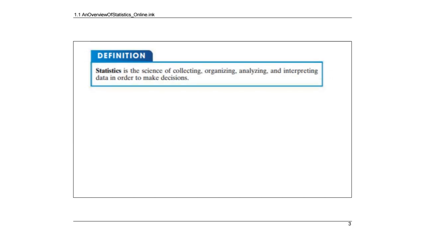All right, statistics. We deal with statistics all day long. You just don't realize you do. Right now, we're going through this interesting time in America. There's statistics all over the news. So statistics is the science of collecting, organizing, analyzing, and interpreting data in order to make decisions. So it's very important all the way along.